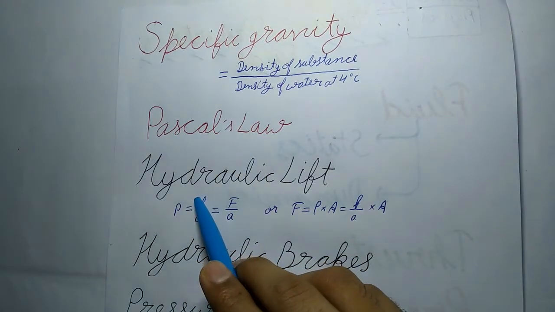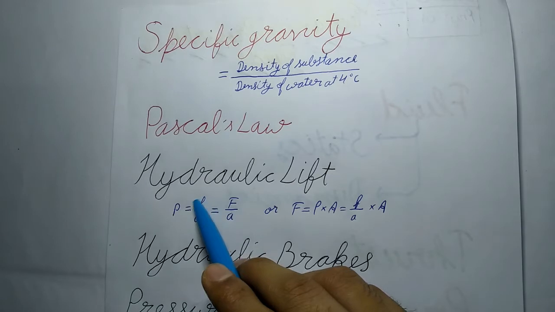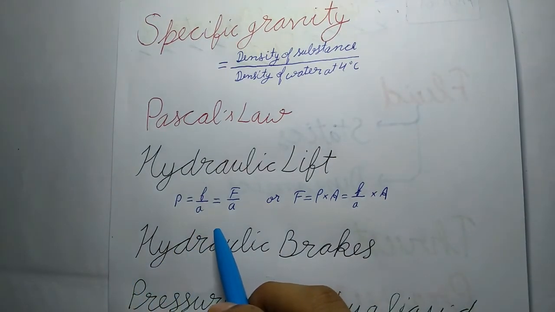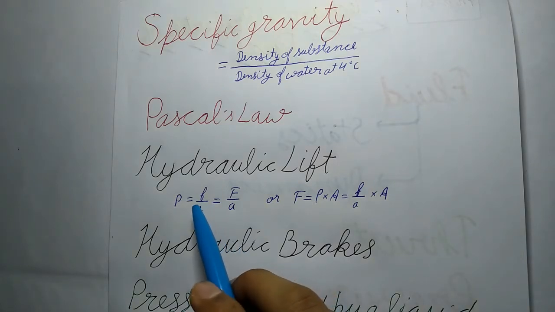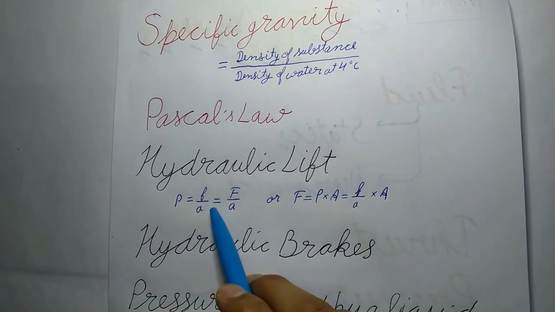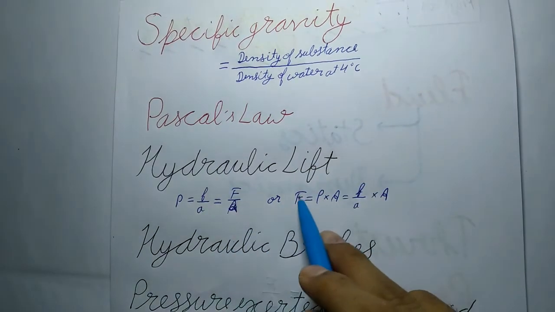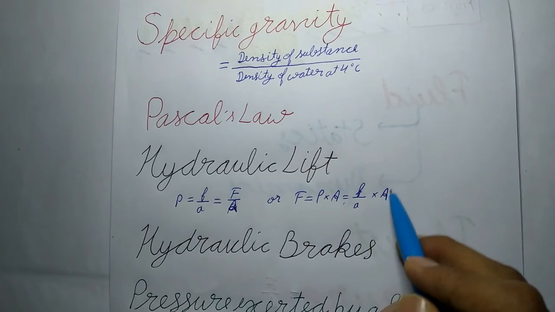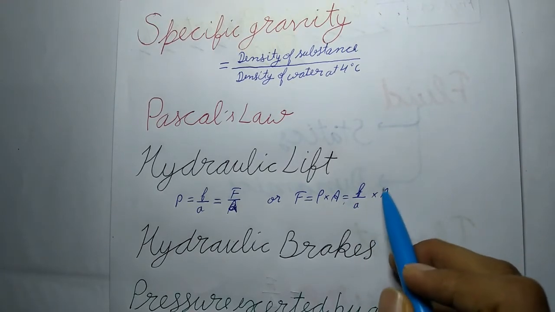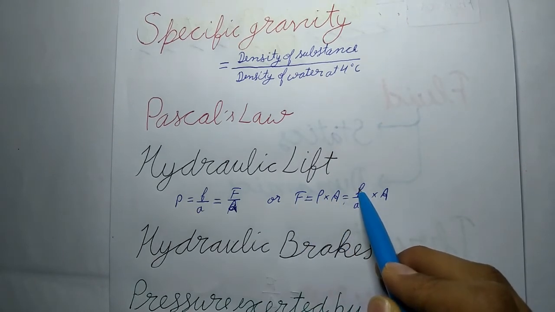Next is hydraulic lift. It is an application of Pascal's law. It is used to lift heavy objects. According to Pascal's law, pressure applied on the smaller piston is equal to pressure transmitted to the larger piston. So P equals small f upon small a, which equals capital F upon capital A, or F equals P into capital A, which equals small f upon small a into capital A. As capital A is greater than small a, capital F will be greater than small f. Thus, the hydraulic lift acts as a force multiplier.